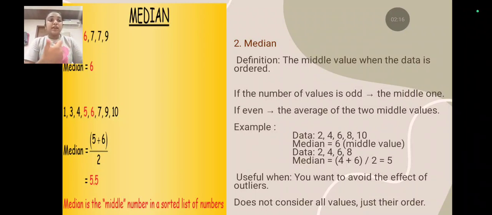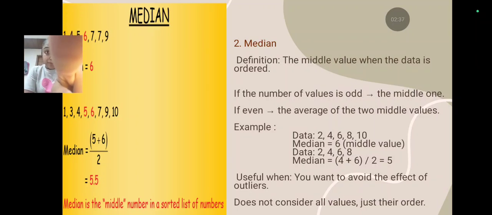Second one, data 2, 4, 6, 8. The middle is between 4 and 6, so we take the average: 4 plus 6 divided by 2 is equal to 5. Our median is 5. It is useful when you want to avoid the effect of outliers. It does not consider all values, just their order.